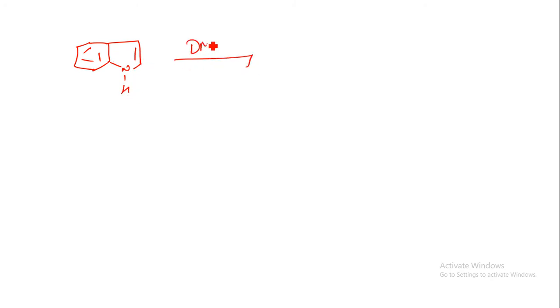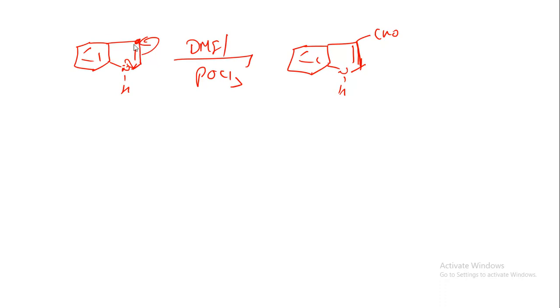When we react it with DMF and POCl3, we get the CHO group at this point. Why? Because the nitrogen, which has a lone pair of electrons, makes a bond over here, so it will have a negative charge. Now this electrophile can interact with this position, so we can directly write this CHO group.